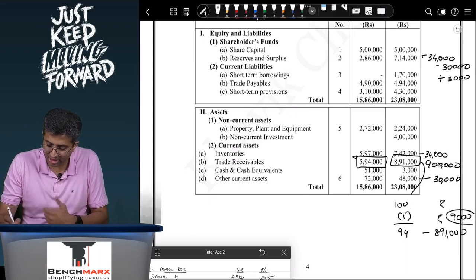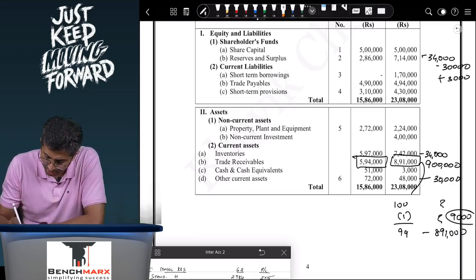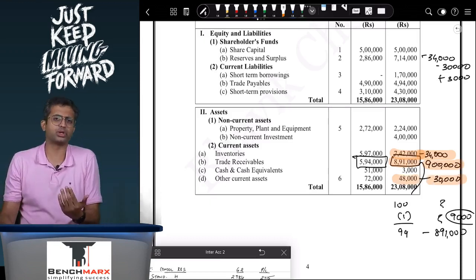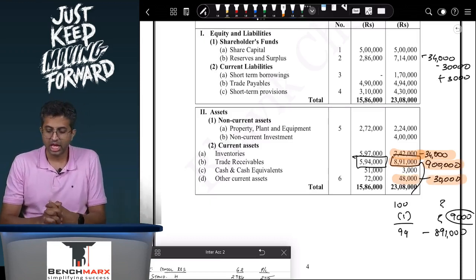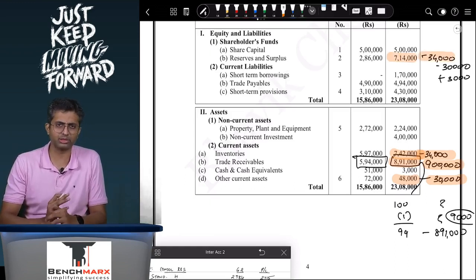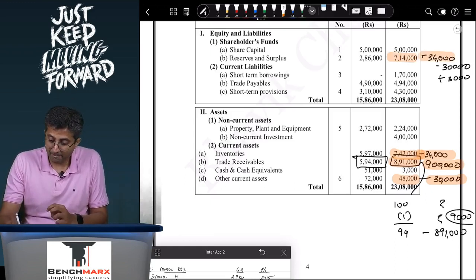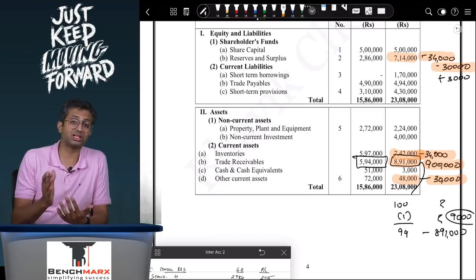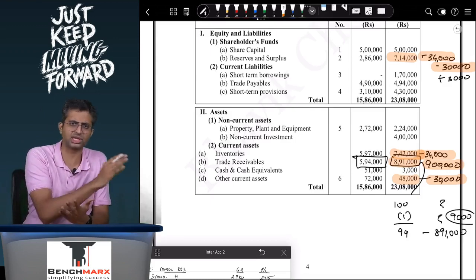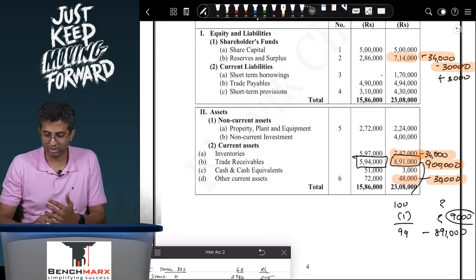So when you look at the restated balance sheet, your inventory will become 7 lakh 42 minus 34. Your trade receivables will become 8 lakh 91 plus 9, that is 9 lakhs. And your other current assets will come at 48,000 minus 30,000. Retained earnings will be 7 lakh 14 minus 34,000 for the impact of inventory, minus 30,000 because that 30,000 of prepaid expenses which have not yet been written off, the other 60 have been written off, will have to be adjusted.